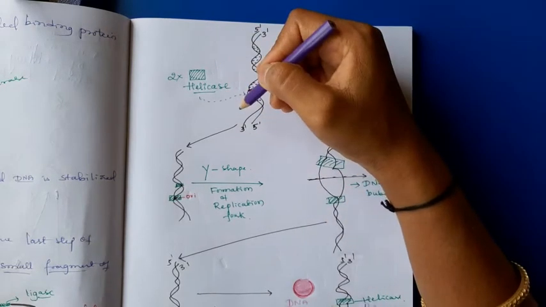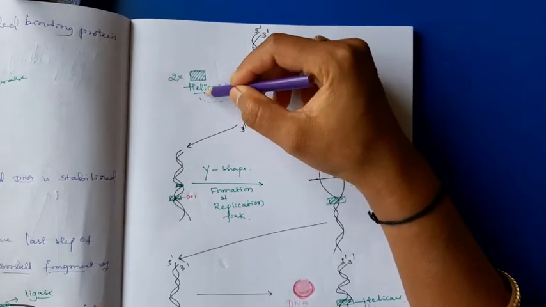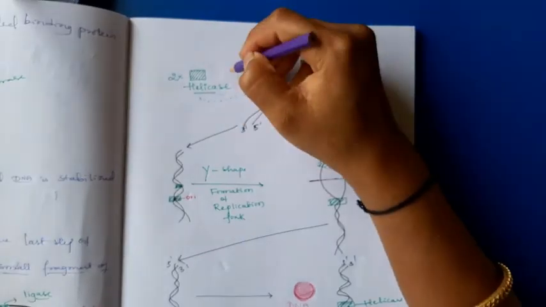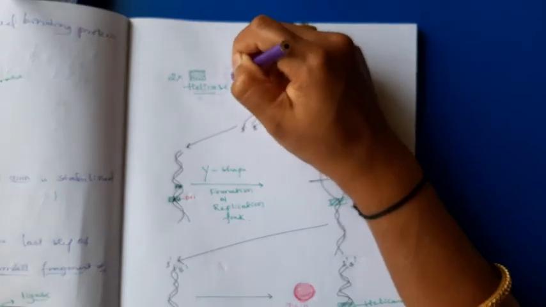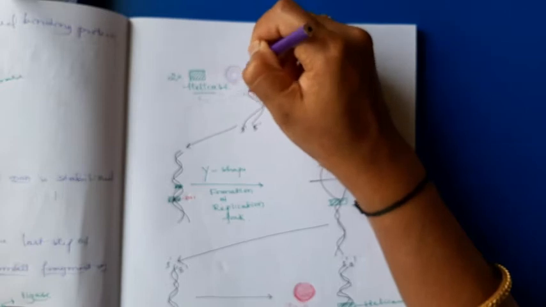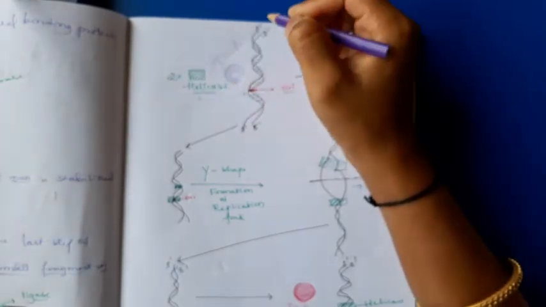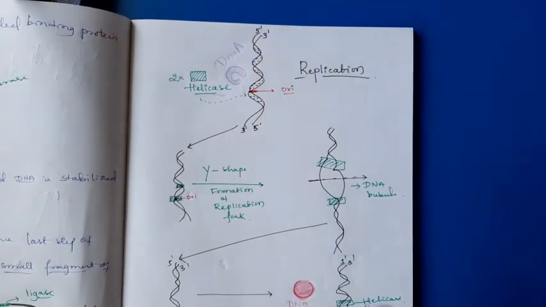Before the helicase enzyme action starts, there is another protein, which is also an enzyme, known as DnaA.